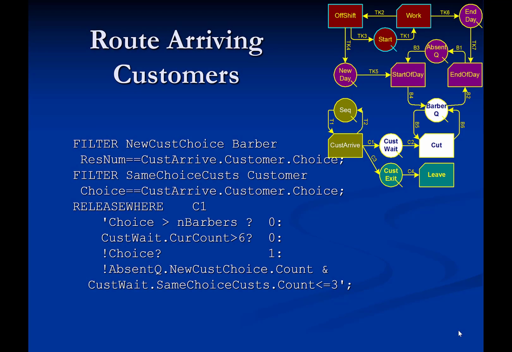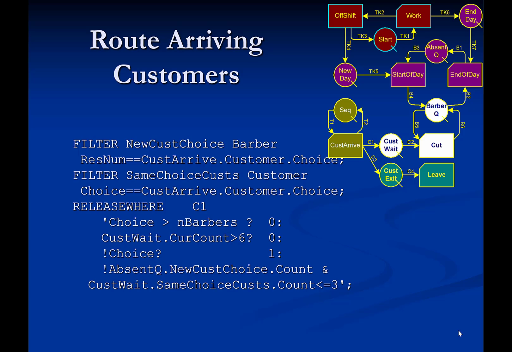These statements route the arriving customers. Once a customer resource is generated, it is released either through link C1 to cast waits, or through link C3 to cast exit. The order in which links are defined in the simulation input file determines which link is used to release resources first. In this model, link C1 is defined first. Thus, only those resources that are not allowed through link C1 will be released through link C3.